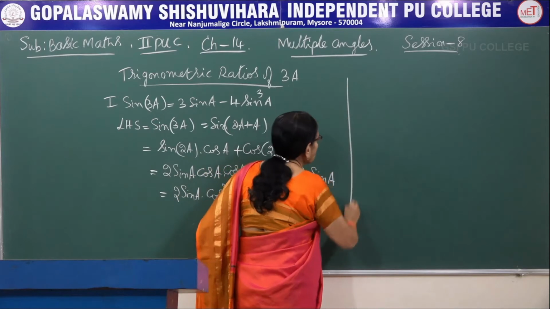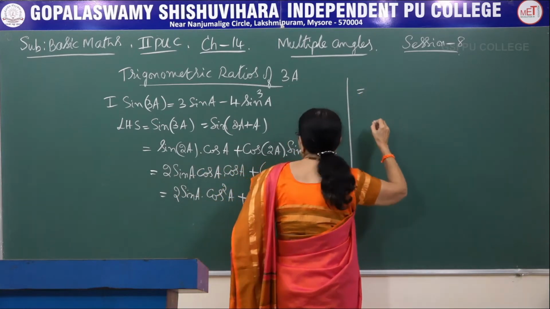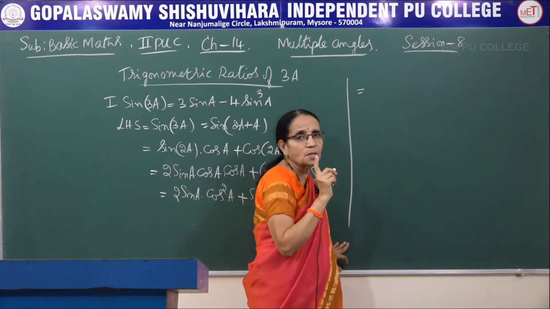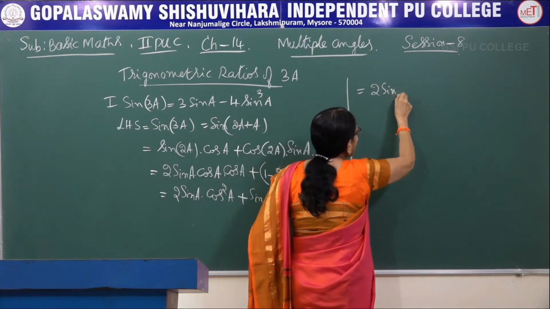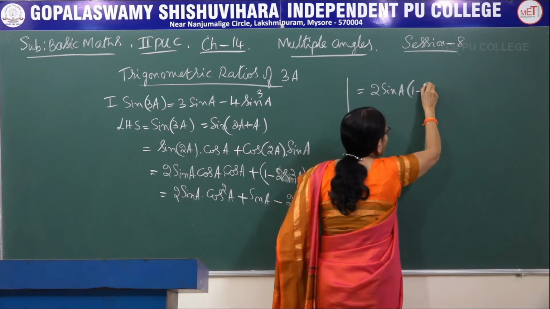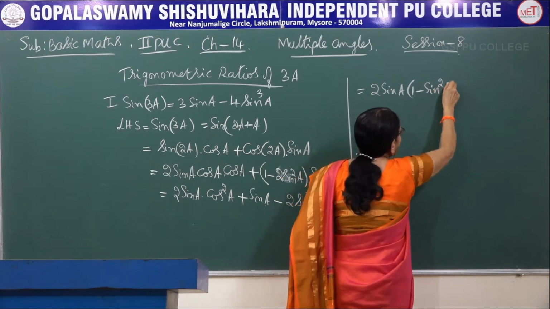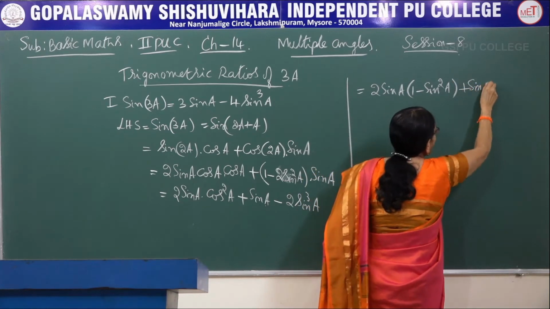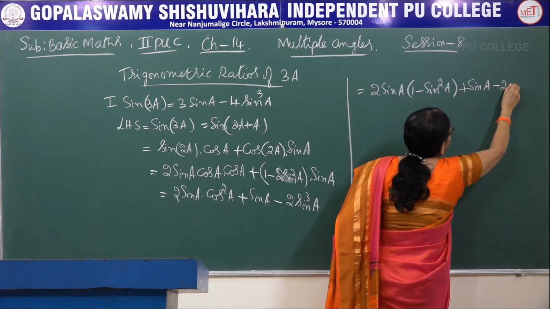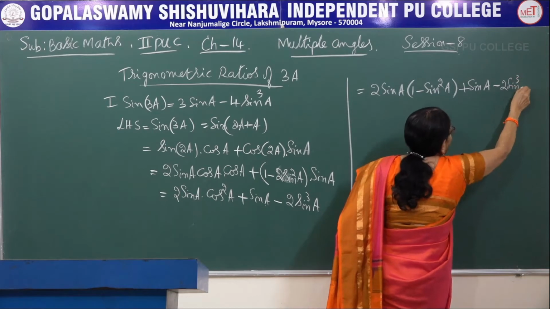You know the identity, first identity. What does it say? Cos square theta plus sin square theta is equal to 1. Therefore, I can replace cos square a by 1 minus sin square a. And the other two terms now, write them as they are. Sin a minus 2 times sin cube a.